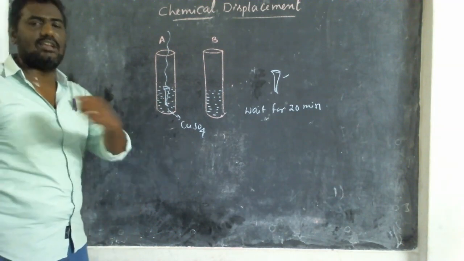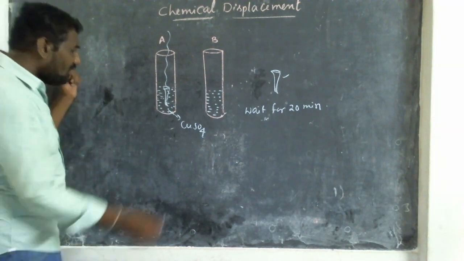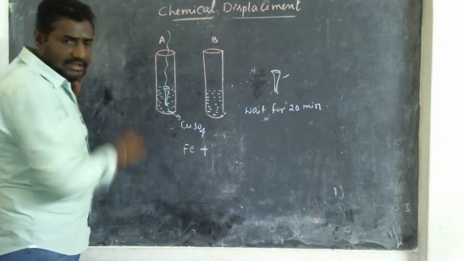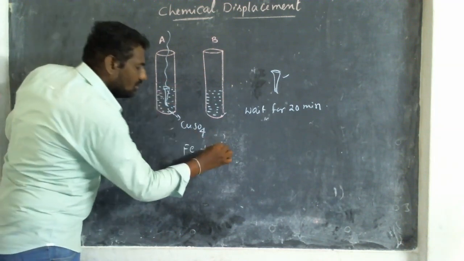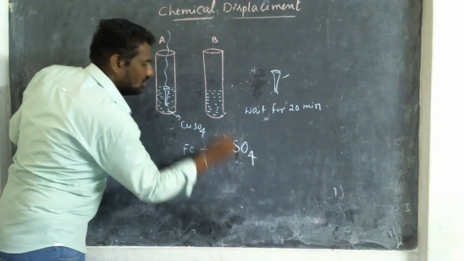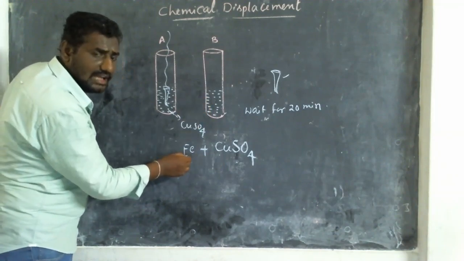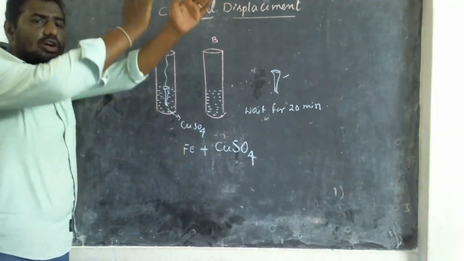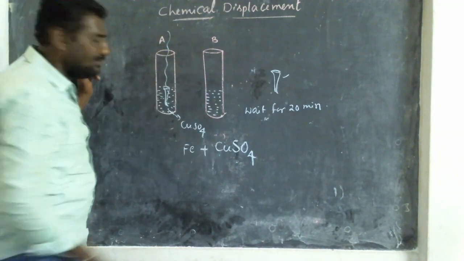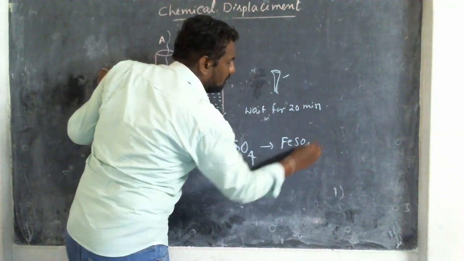Here, what reaction has taken place? What are the things we have taken in the test tube? In A, I have taken iron, Fe. This is a single element. Now I have taken a compound, CuSO4. Now, ferrum to copper. Ferrum is highly reactive. Ferrum is present above the copper in our reactivity series. So, iron displaces the copper. We get FeSO4 plus Cu.